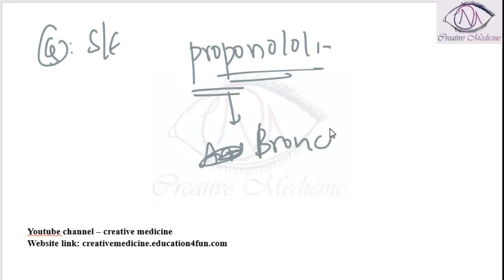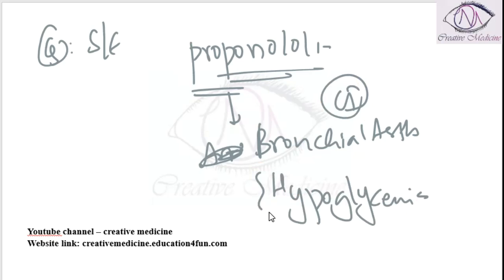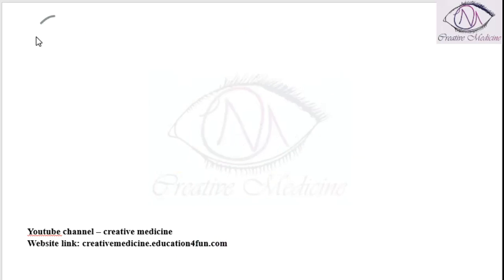Propanolol is contraindicated in bronchial asthma and also hypoglycemia, because it can mask the symptoms of hypoglycemia, so in diabetes mellitus. So while you give propanolol, you should always think of bronchial asthma and diabetes mellitus or peripheral vascular diseases where propanolol is contraindicated.